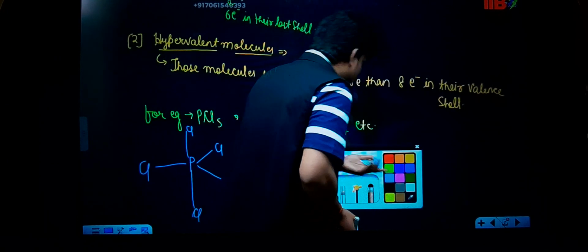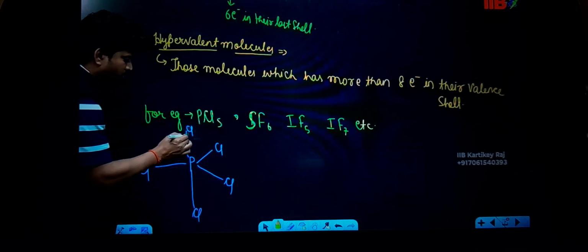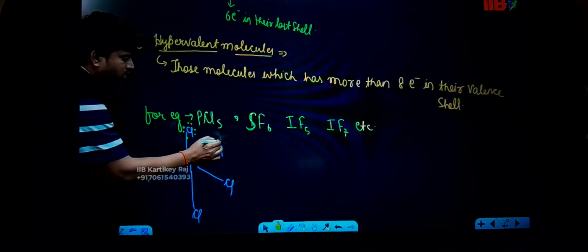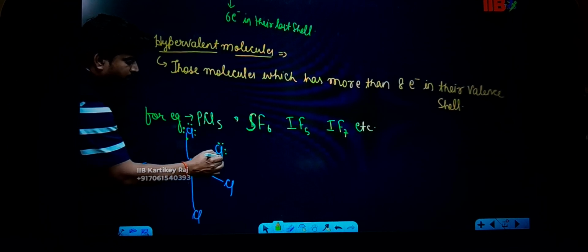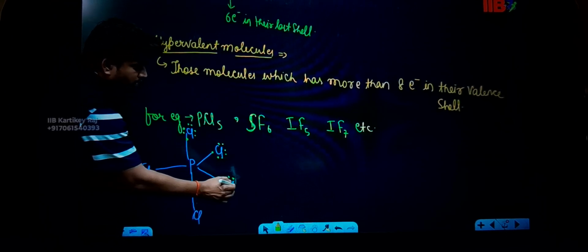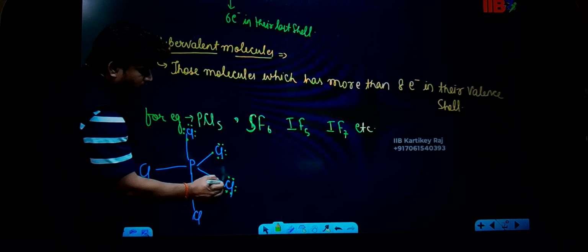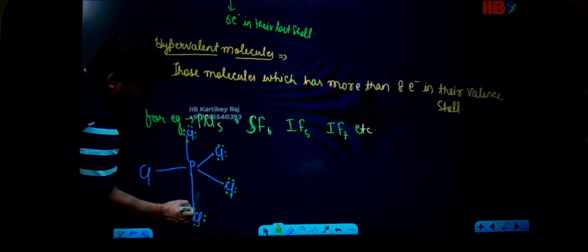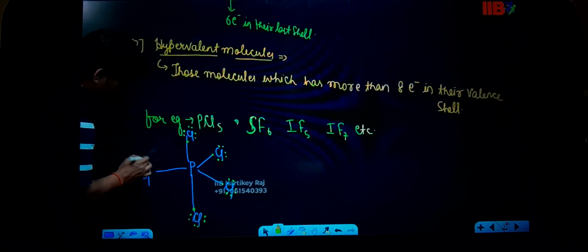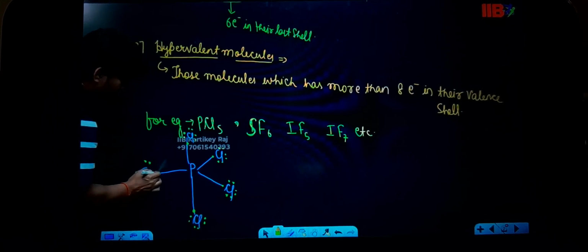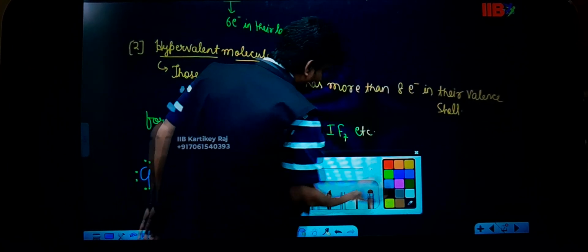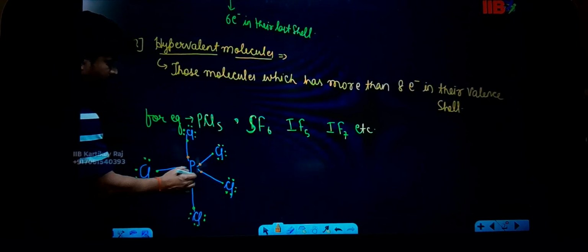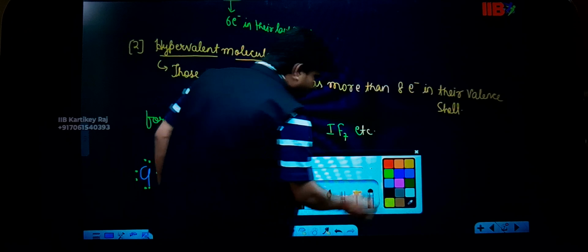So what happened, guys? I have to arrange all the electrons. Chlorine has 7 valence electrons. This phosphorus has 5 valence electrons. So what does chlorine want?